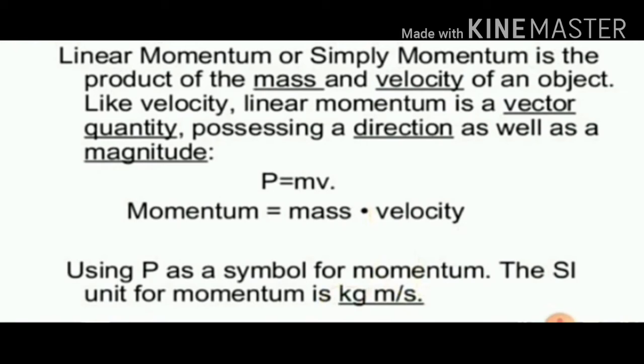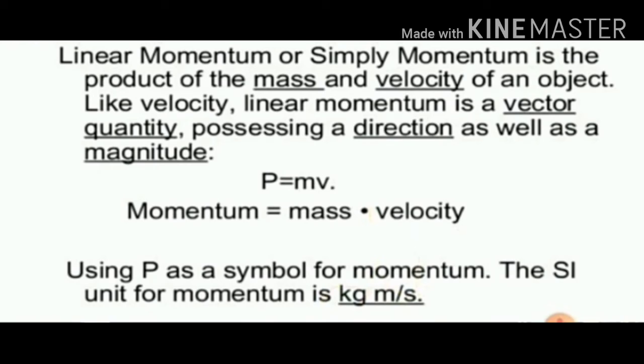See here, I have given in the slide linear momentum, or simply you can call it momentum, children. It is the product of mass and velocity. Linear momentum P equals the product of mass and velocity. Already we know velocity has direction, isn't it? And that's why linear momentum also has direction as well as magnitude.